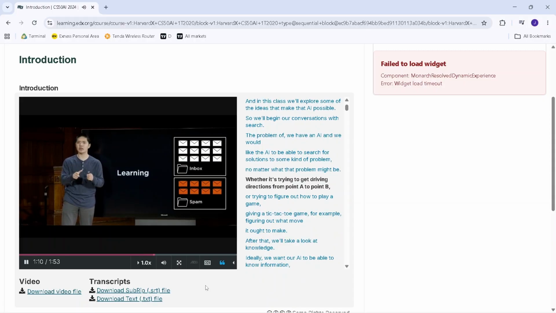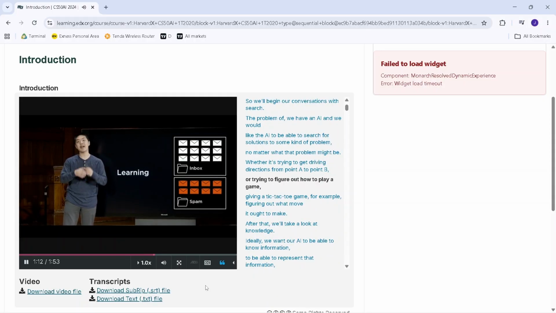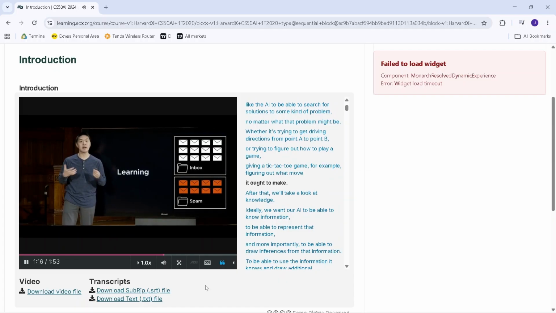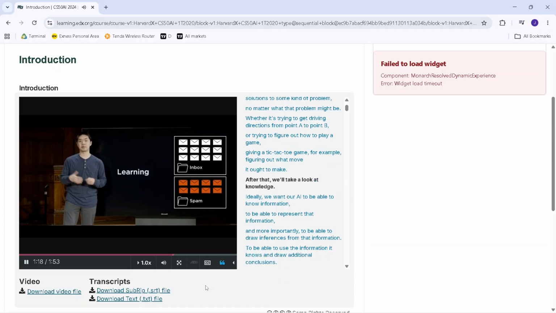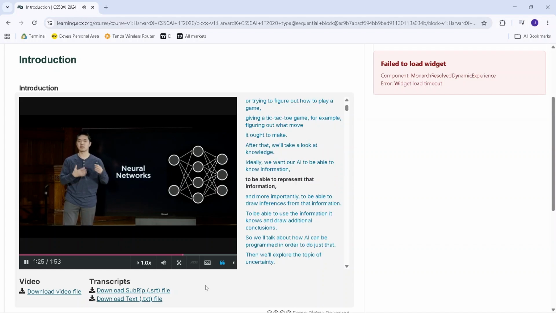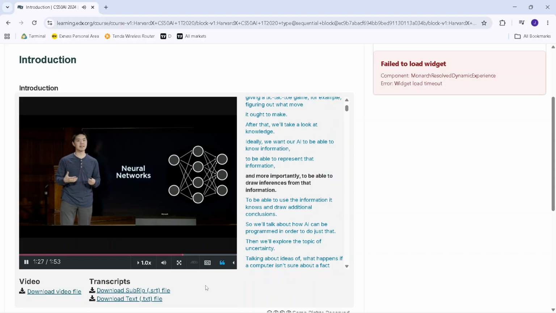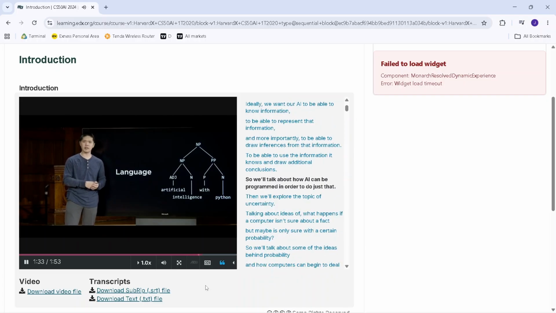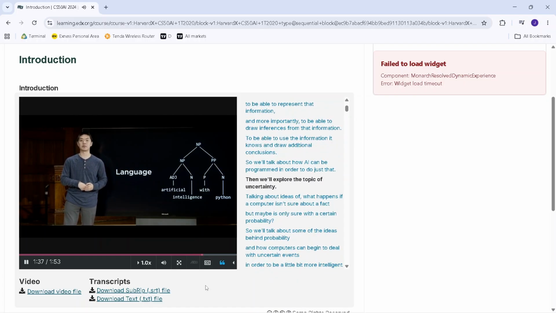our AI exactly how to solve a problem, but instead give our AI access to data and experiences so that our AI can learn on its own how to perform these tasks. In particular, we'll look at neural networks, one of the most popular tools in modern machine learning, inspired by the way that human brains learn and reason as well, before finally taking a look at the world of natural language processing, so that it's not just us humans learning how artificial intelligence is able to speak, but also AI learning how to understand and interpret human language as well.